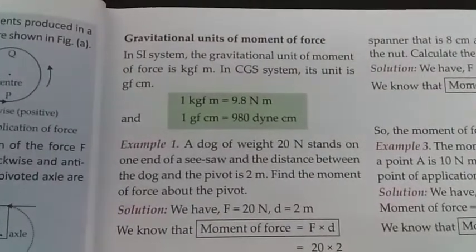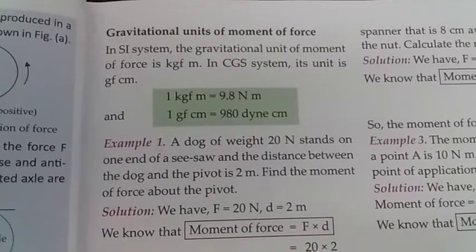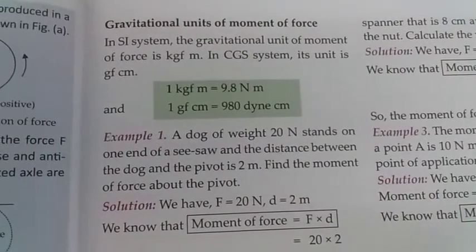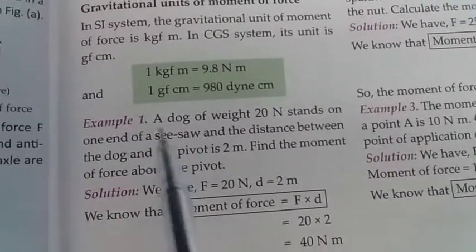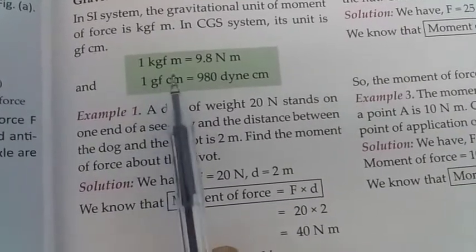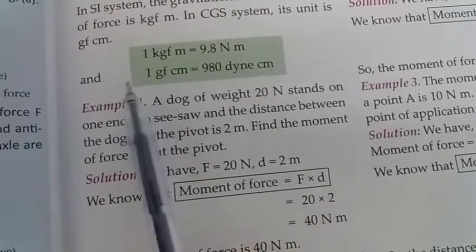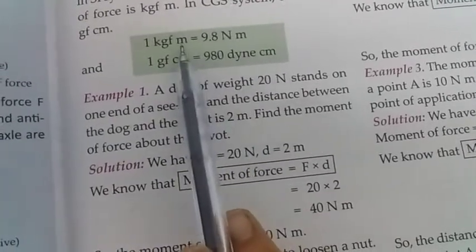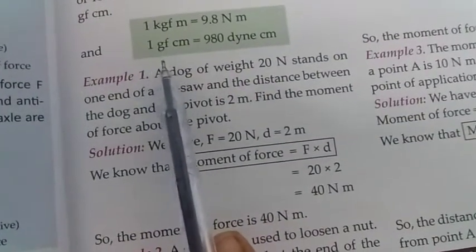What are the gravitational units of moment of force? In SI system, the gravitational unit of moment of force is kgf meter. In CGS system, its unit is gf centimeter. 1 kgf means kilogram force. 1 kgf m equals 9.8 Newton meter, because 1 kgf equals 9.8 Newton, and this meter is written here.